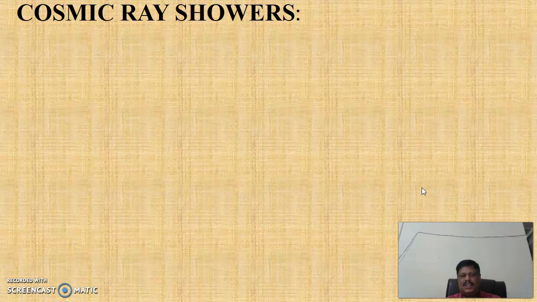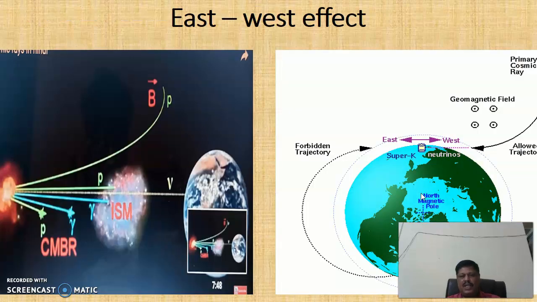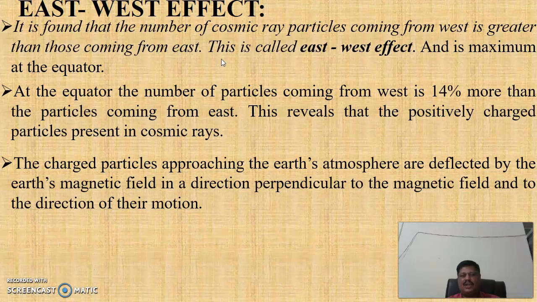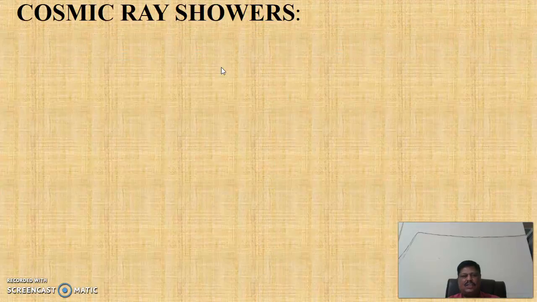So this is the explanation about the east-west effect. That means the number of cosmic rays coming from the west is greater than those coming from the east. That is called the east-west effect.